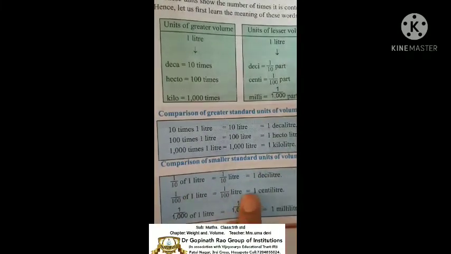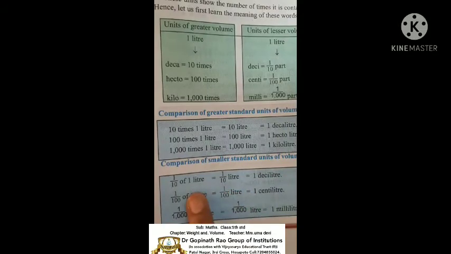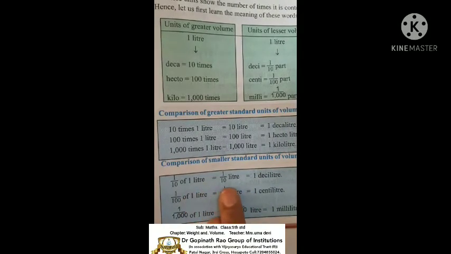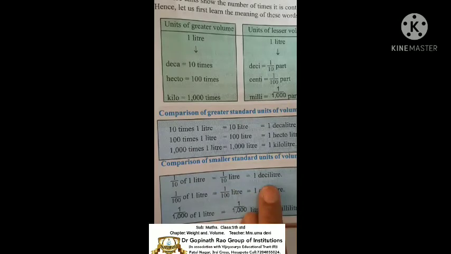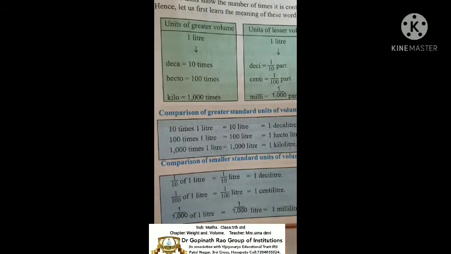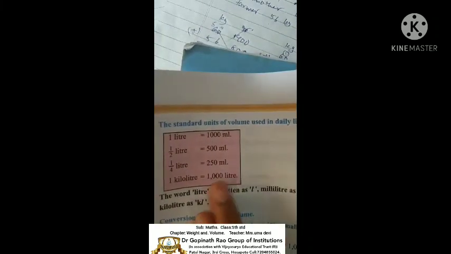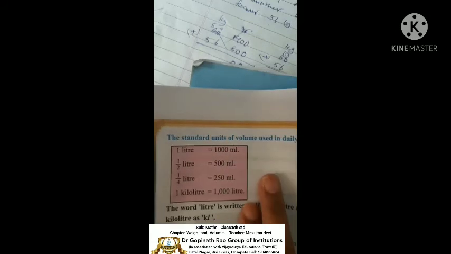Next, this one also same. These are the lesser parts. 1 by 10 of 1 liter equal to 1 deciliter. 1 by 100 part of a liter equal to 1 centiliter. 1 by 1000 means 1 milliliter. Next one. 1 liter equal to 1000 milliliters.